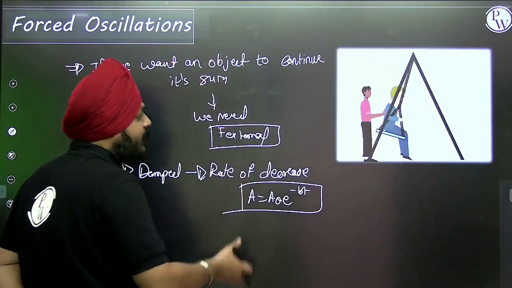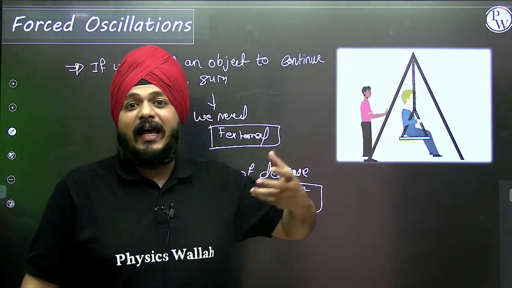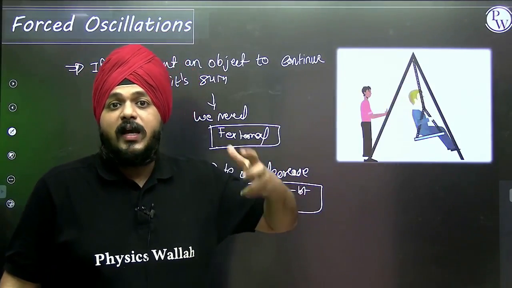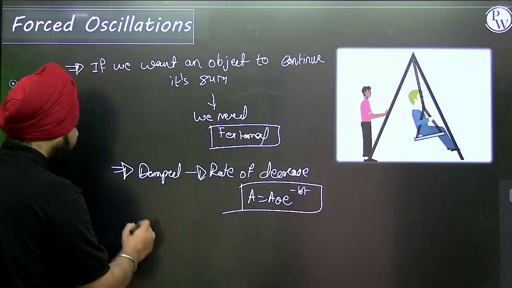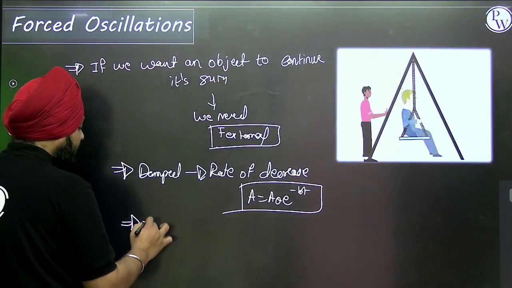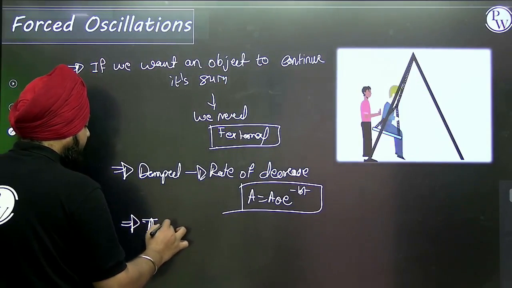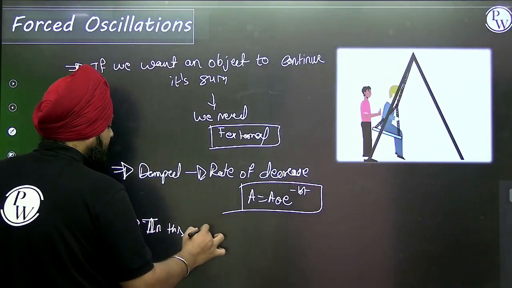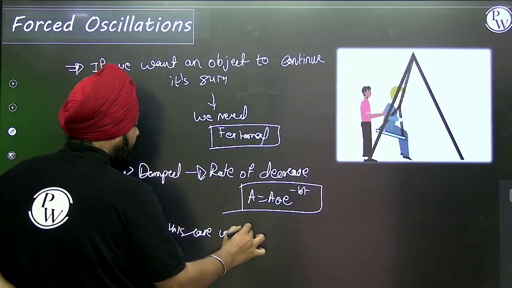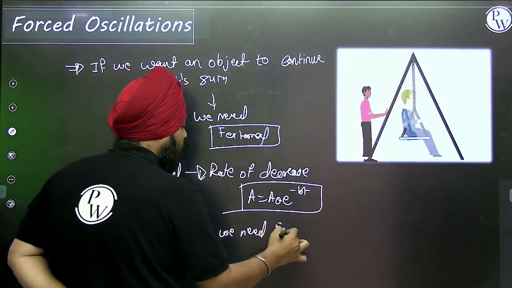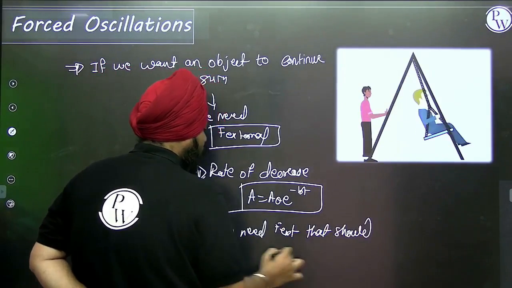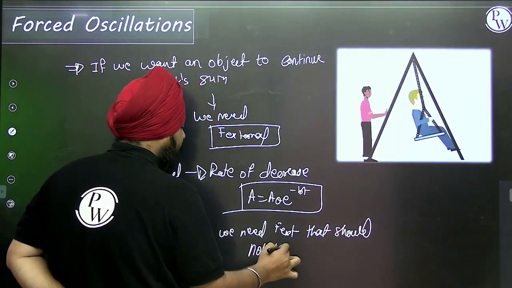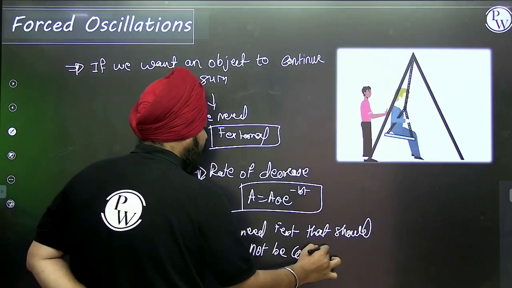So suppose if this is not uniform, then we need an external force that should also not be constant in nature, right? So in this case, we need an external force that should not be constant in nature.